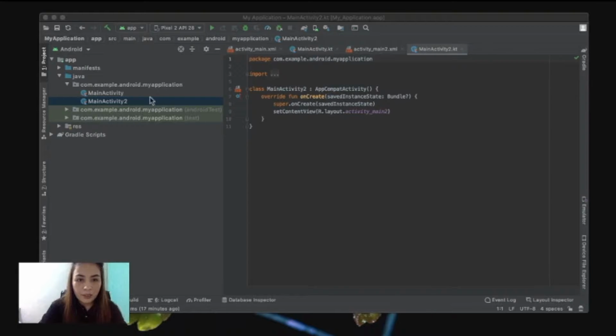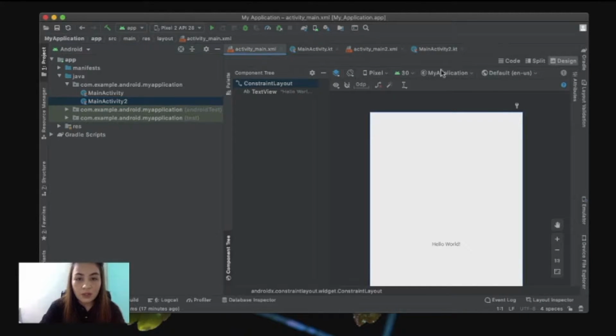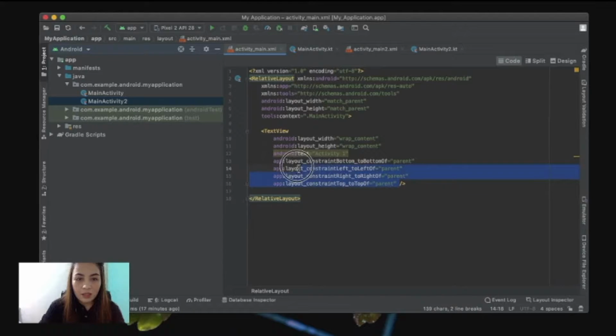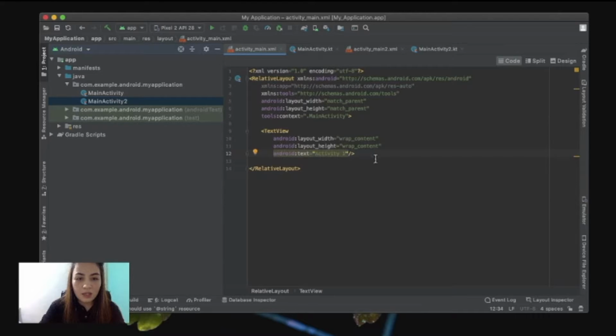Okay, so let us prepare the layout for our main activity. So we go to Activity Main XML file. It's found in your res folder on the layouts. Go to your code view, and we need to change the constraint layout to relative layout. Then change the text from Hello World to Activity 1. This is to let us know which screen is being accessed currently. Delete the rest of these constraints here because we won't be needing them for this exercise.